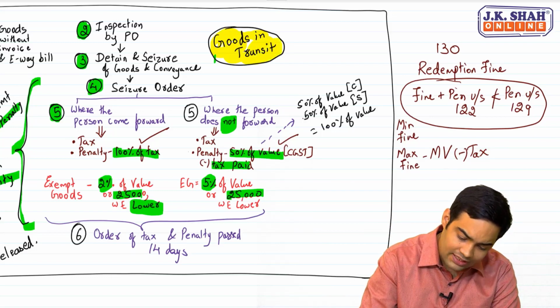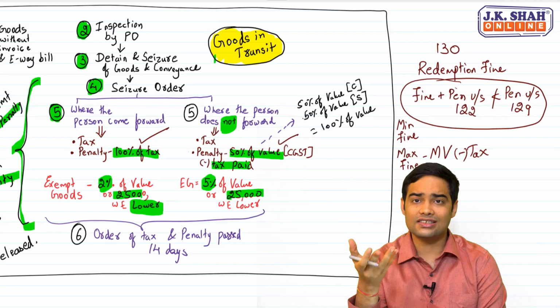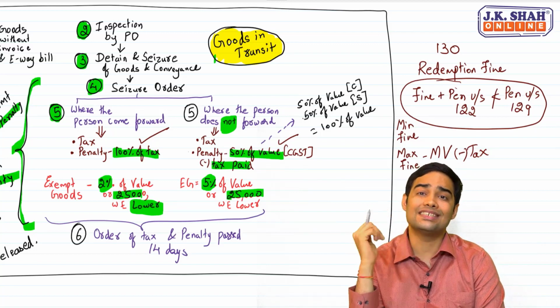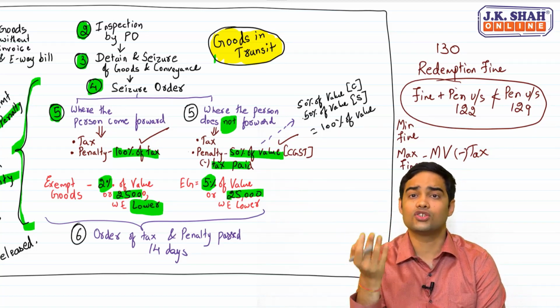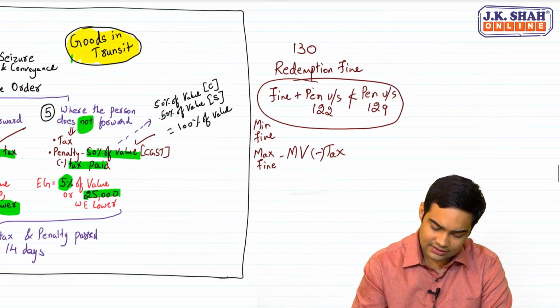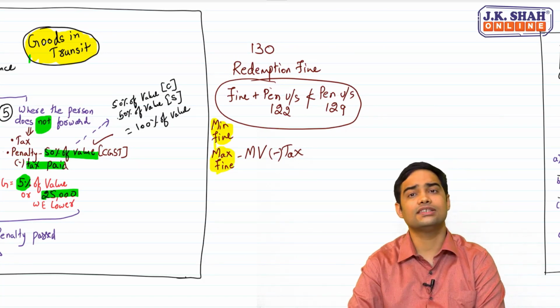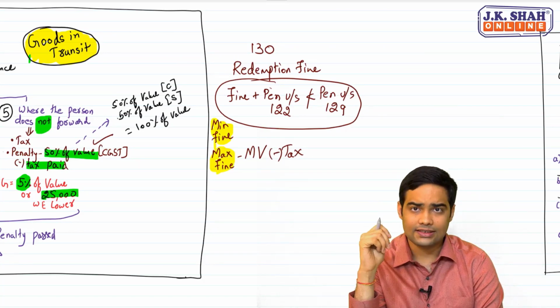It can also happen in case for other than goods in transit, like a normal search which is carried out on the business premise. In such cases also, goods will be confiscated, and thereafter if you want to release it, this is the minimum fine, this is the maximum fine. Clear with this? So this is section 130.